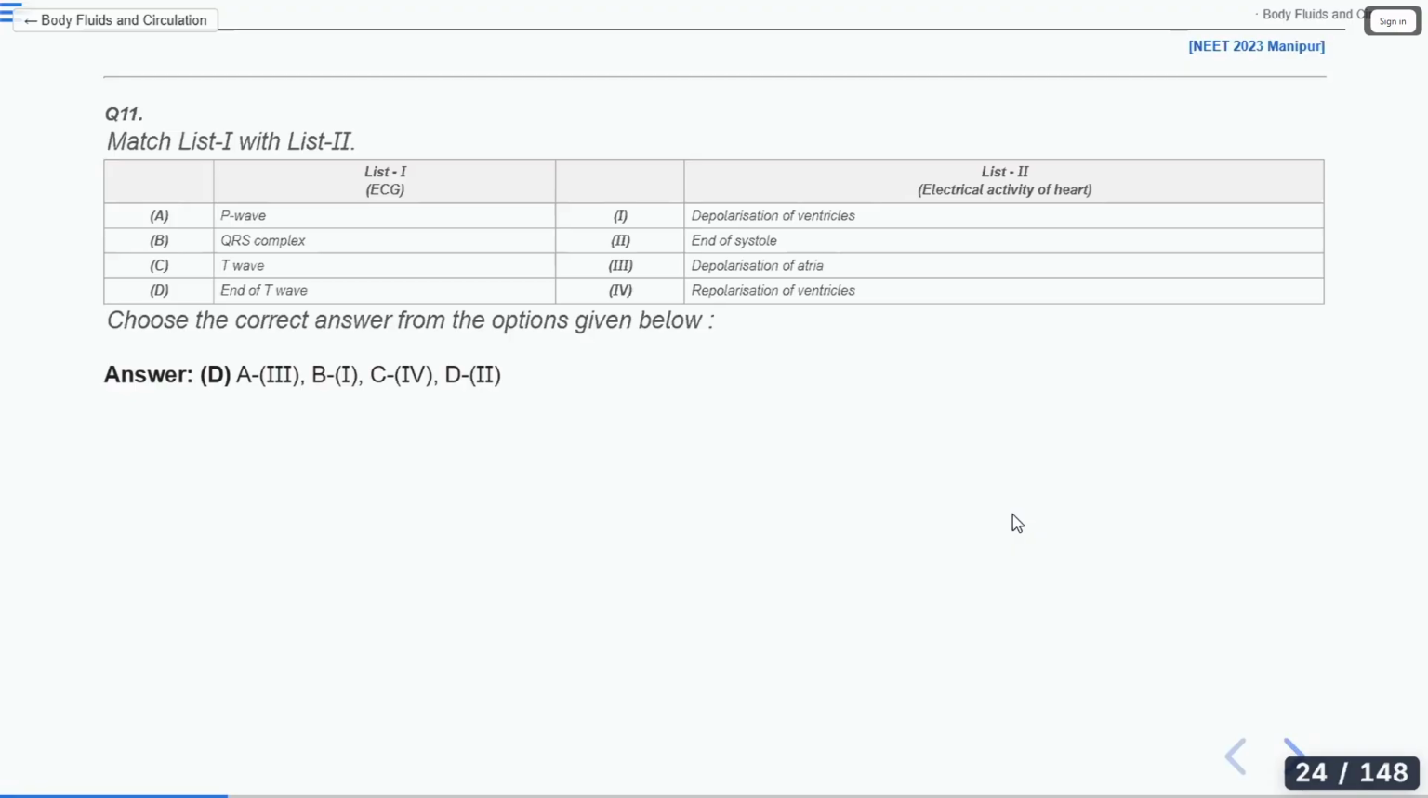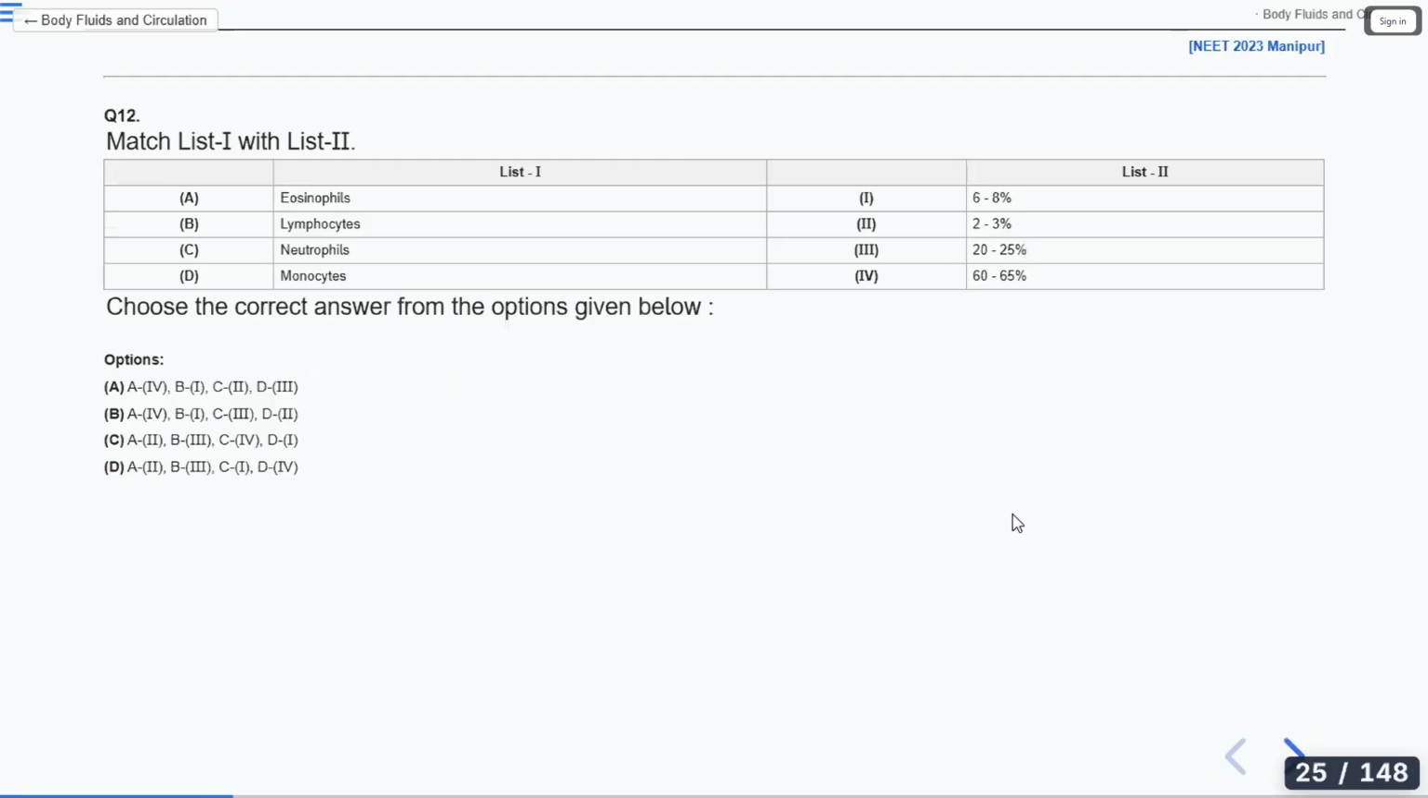Systole, contraction. Diastole, relaxation. Okay, good. Next question. Again, match the following kind of question.